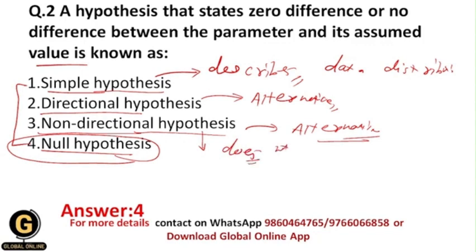Okay, so whether it is one-tailed test or two-tailed test, whether it is right-tailed or left-tailed, this is actually the non-directional hypothesis. Okay, and that's why whenever we need to test the directional hypothesis, for that we do the two-tailed test. And for non-directional hypothesis, for testing this kind of hypothesis we opt for one-tailed test. All of you getting? And that's why your correct answer is 4.